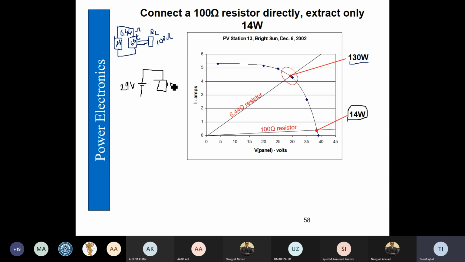And this 100 ohms is directly connected to the PV panel, and this will not consume 4.5 amperes, rather it would consume around 0.4.